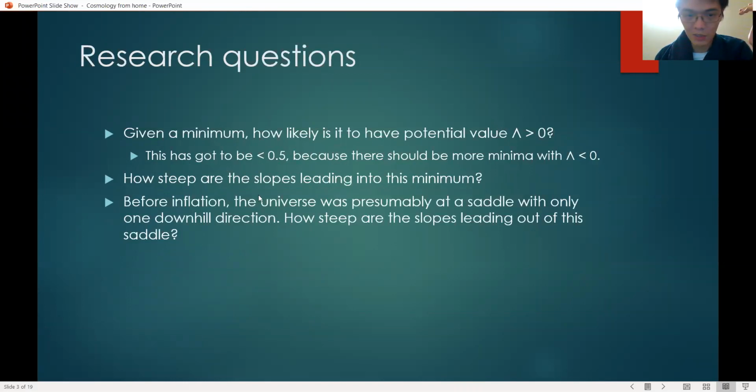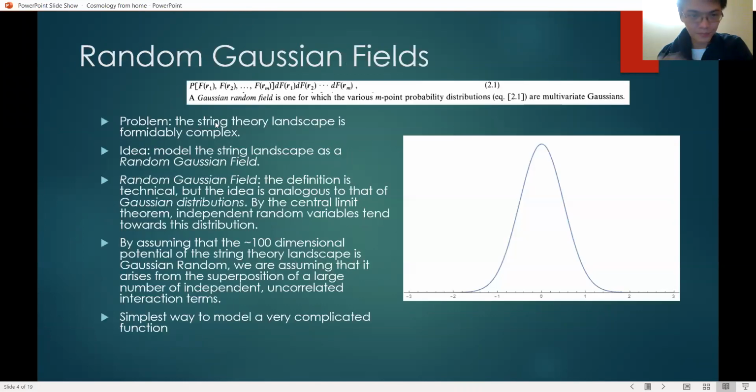Another question is, how steep are the slopes leading into this minimum? This has implications for quintessence and also for the end of inflation. Finally, before inflation, presumably we were at a saddle with only one downhill direction. We want to know how steep the slopes are leading out of this saddle, because it tells us about the amount of inflation we have. So the problem now is that the string theory landscape is extremely complicated.